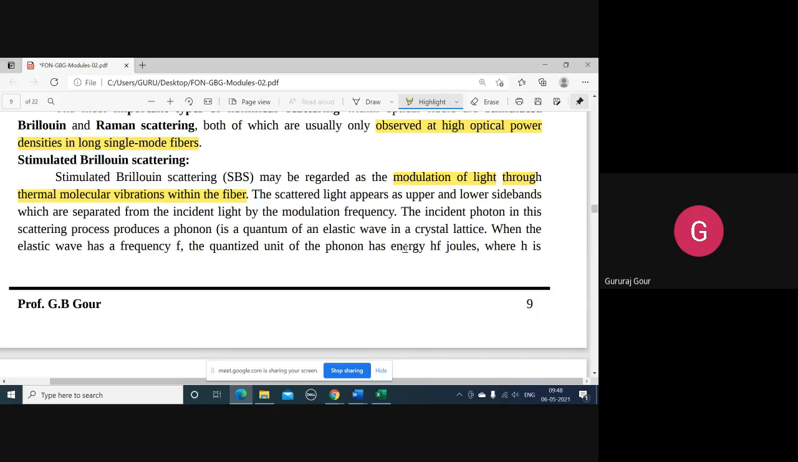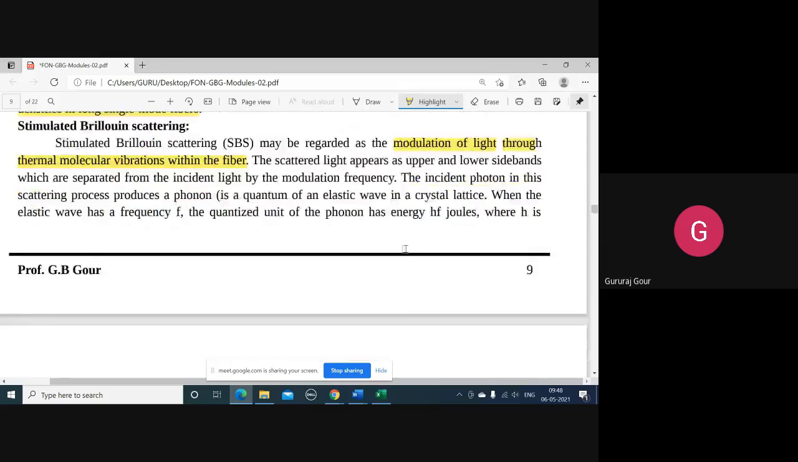Okay, how are we getting the phonons and scattered photons from the photons in the intensity modulated light? Intensity modulated light is once again remodulated, or converted into upper and lower side bands, separated from the intensity modulated light by the modulation frequency, thus resulting in your incident photon becoming a phonon and scattered photons.